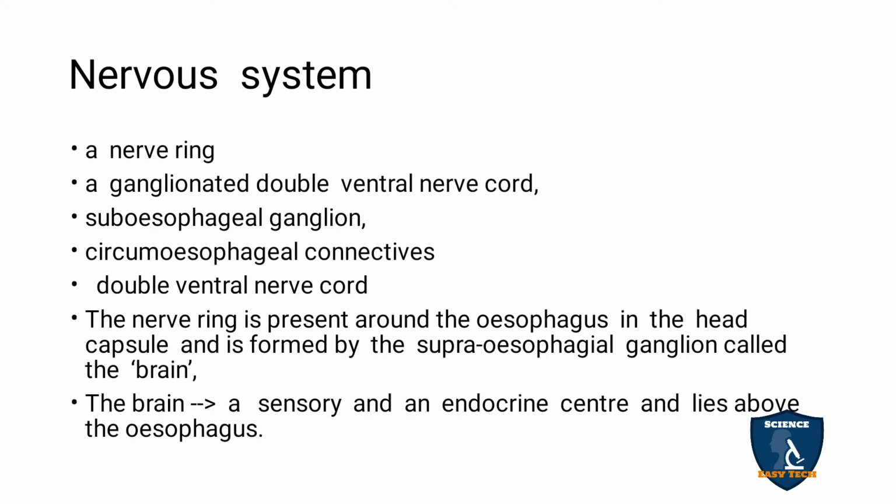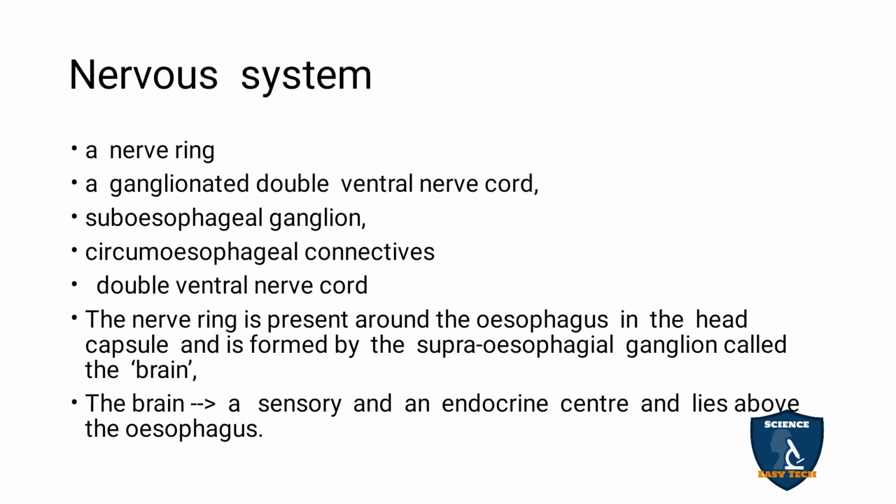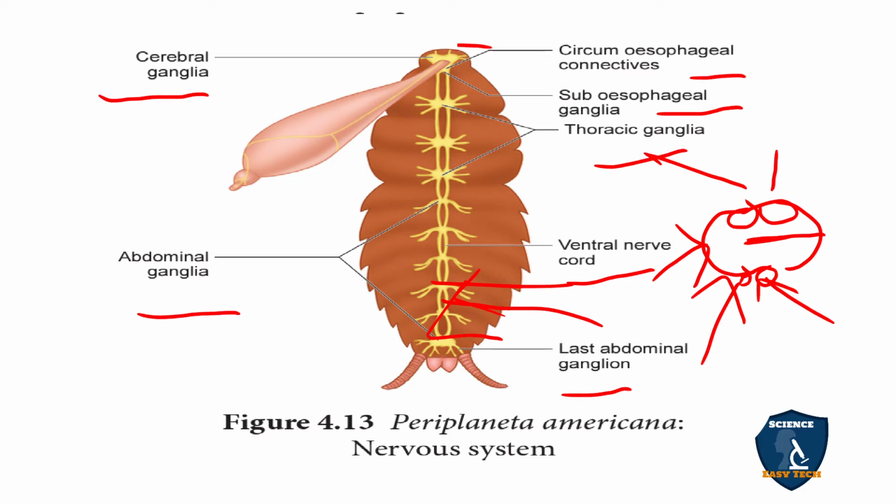So the double ventral nerve cord is also there. You can see here, this is the double ventral nerve cord. So the nerve ring is present around the esophagus in the head capsule and is formed by the supraesophageal ganglion, called the brain. So here the nerve ring forms, and the cerebral ganglia are formed in between the esophagus.